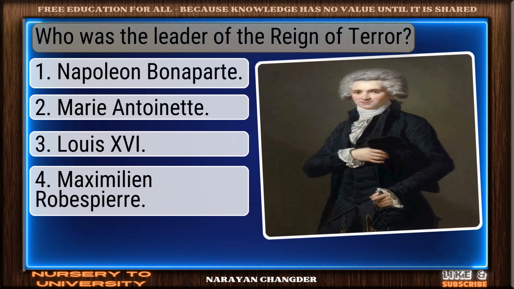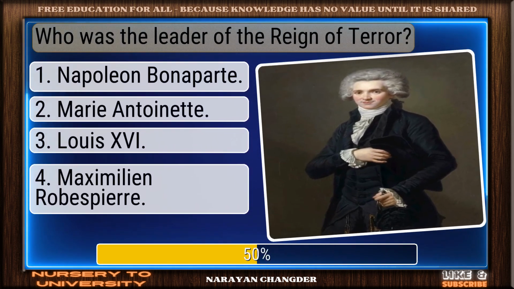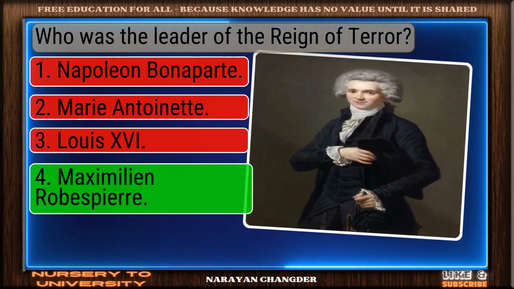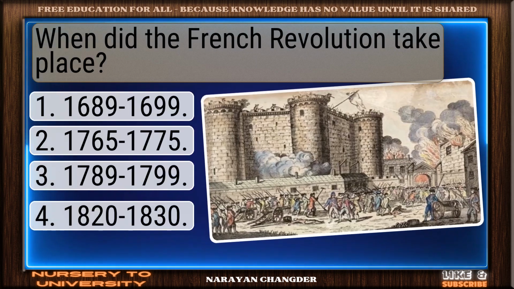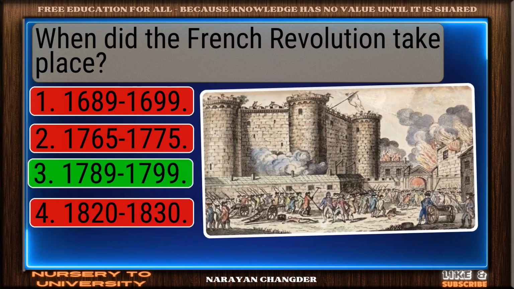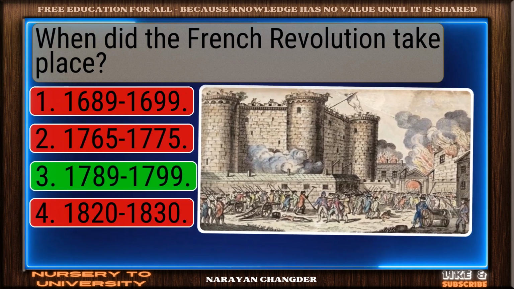Who was the leader of the Reign of Terror? Great job. Maximilien Robespierre is the accurate answer. When did the French Revolution take place? Correct. 1789-1799 is the right answer.